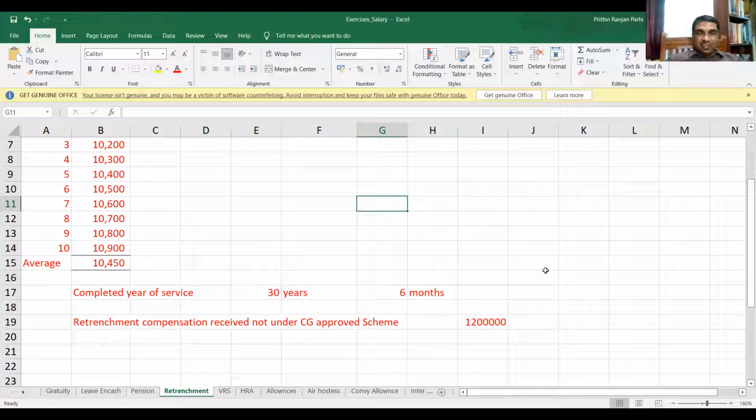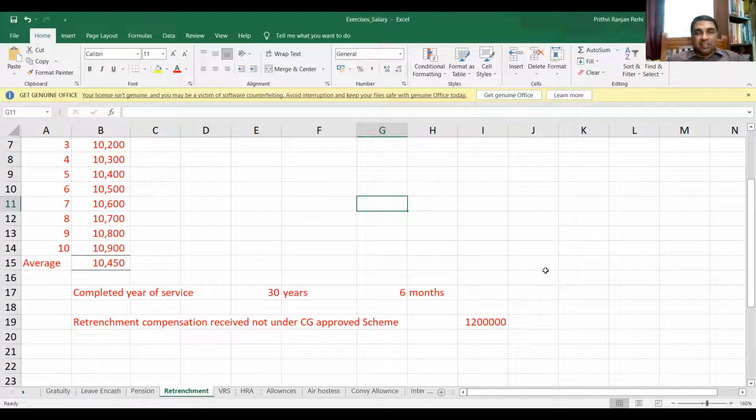Again, you see, a similar thing we have done in gratuity and others. Here it says for each completed year of service or a part thereof exceeding 6 months. So since it has not exceeded 6 months, you are taking 30 years. If you say the fraction will be ignored, the answer is no.